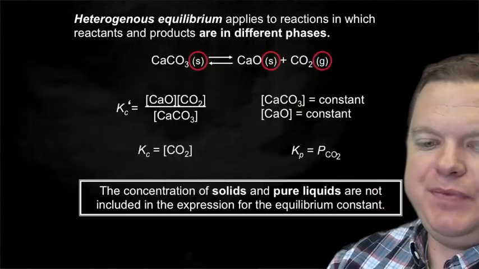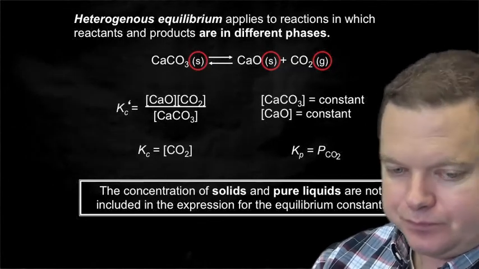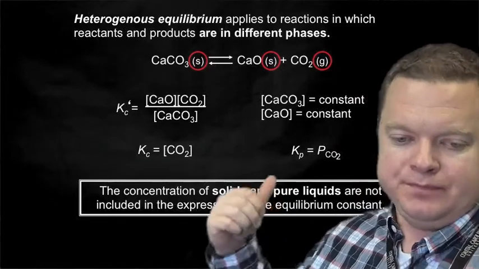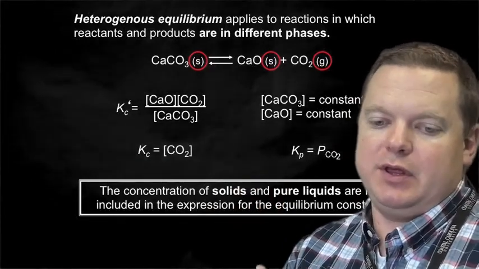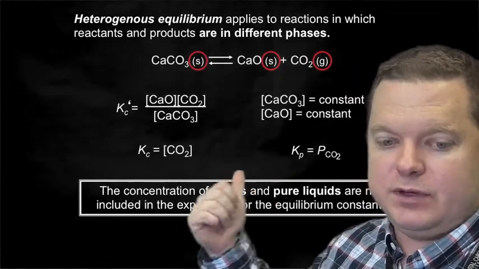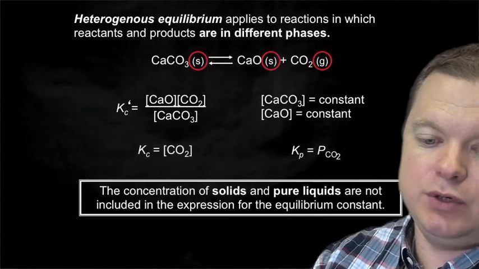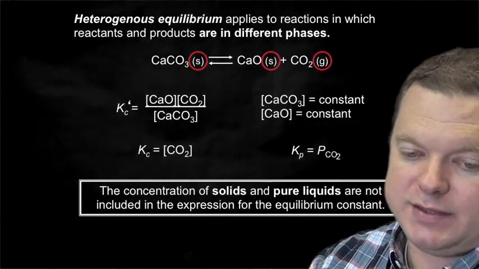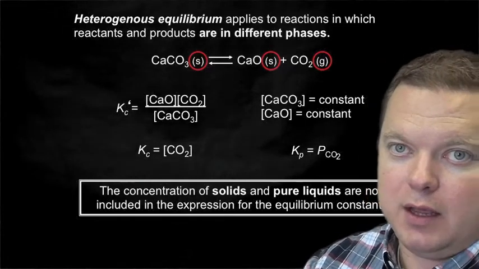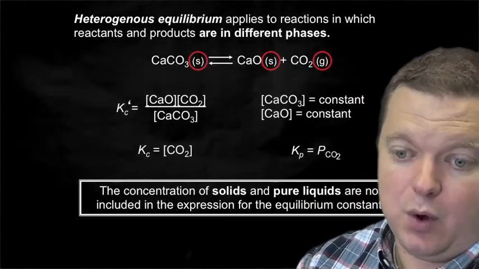We can also talk about heterogeneous equilibrium, where they're in different phases. We can talk about gas here. Typically when we get this, we're always going to put them in terms of Kc. In this one, even though we have different phases, the only one that's involved in our equilibrium constant is the CO2, so we can express it as Kc or Kp. Remember, the solids and the liquids are not in our equilibrium expression. They are considered constants, so we ignore them.